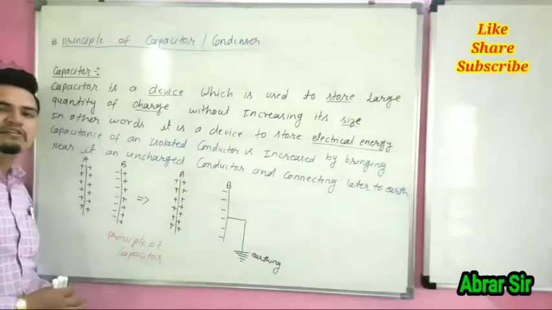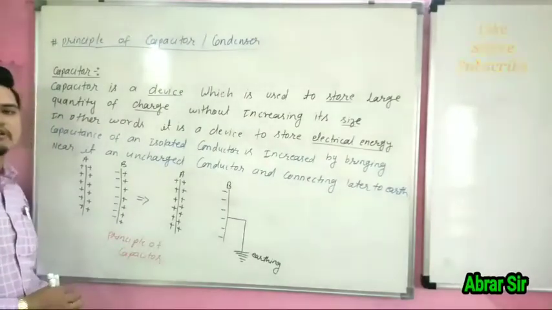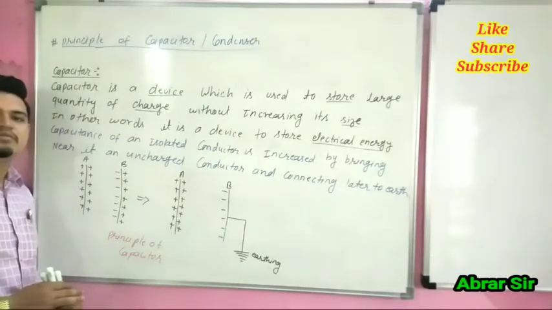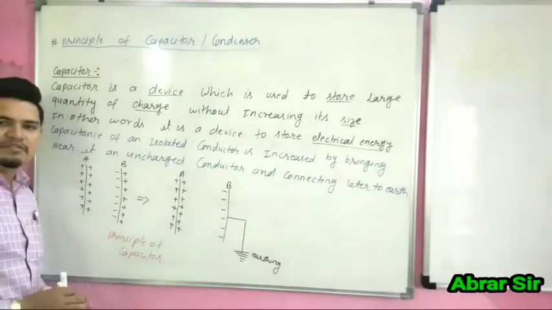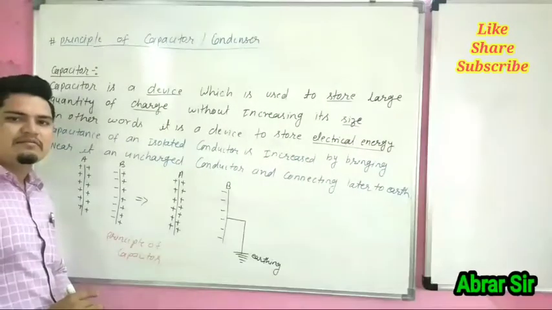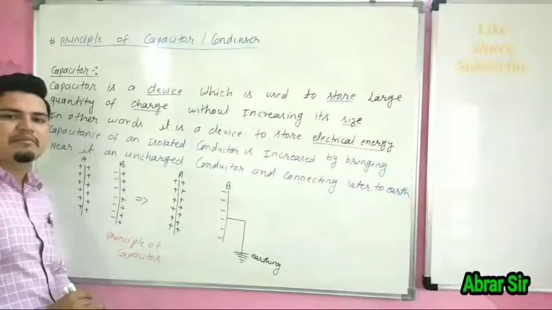Now our next topic is types of capacitor. There are three types of capacitor: parallel plate capacitor, spherical plate capacitor and cylindrical plate capacitor.